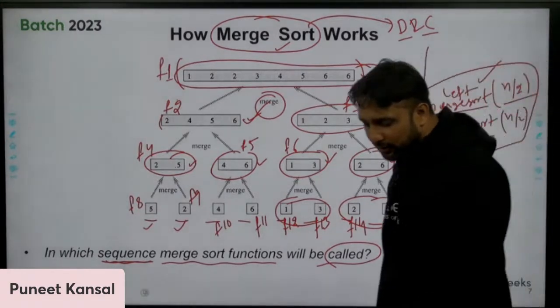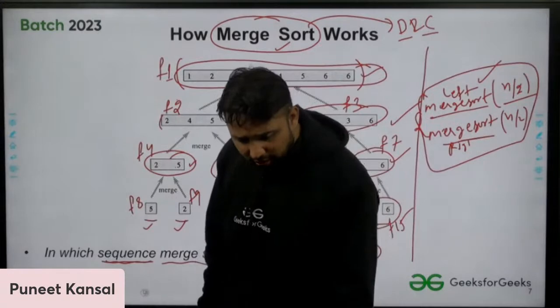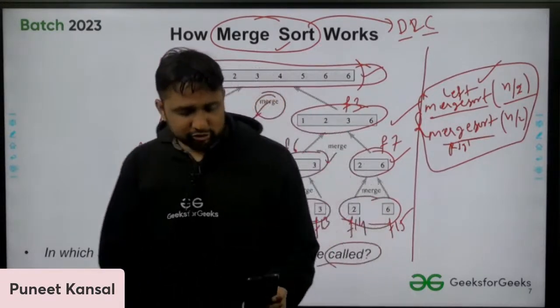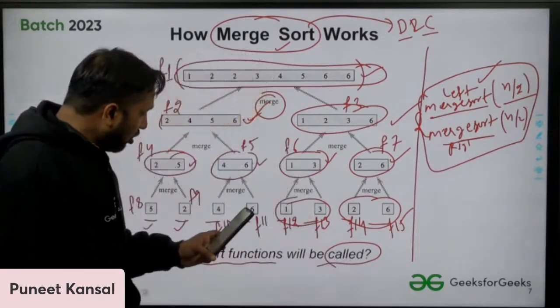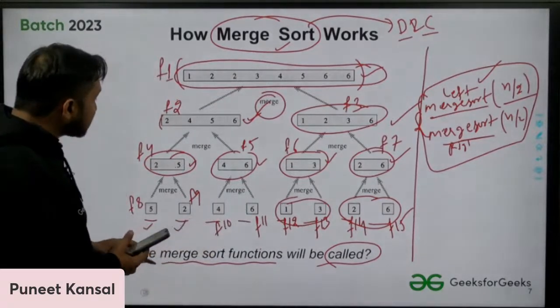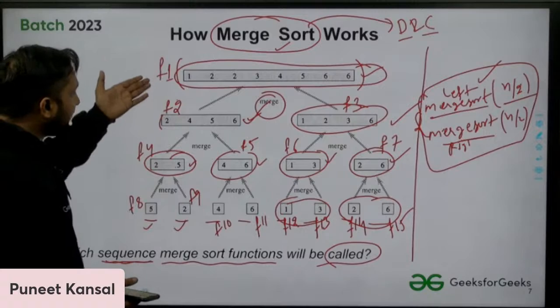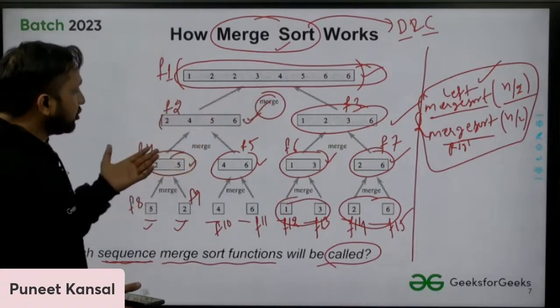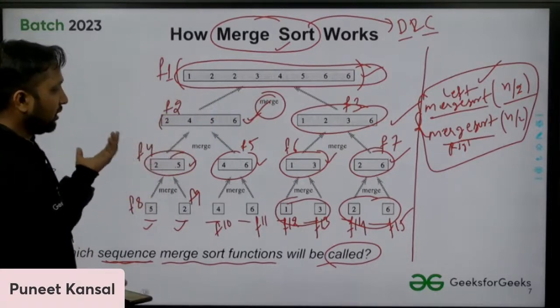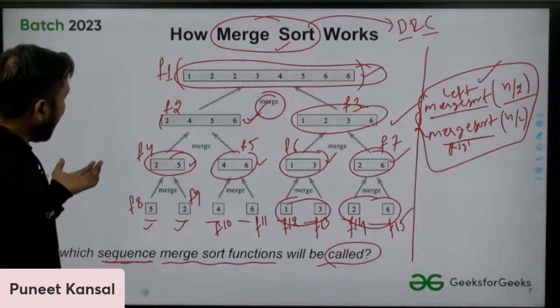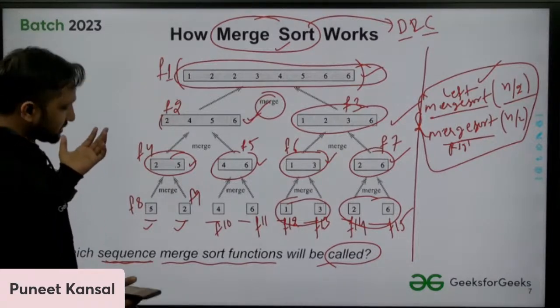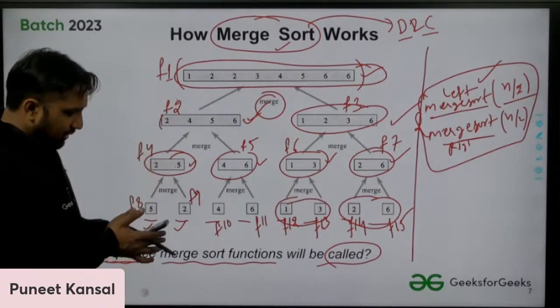Can you write it? If you don't know, it's okay, you can write no, and I will tell you and we can proceed. And if you know, you can write. So in which sequence will this function be called? I have given the names to them: f1, f2, f3, f4, f5. You can simply write 1 2 3 4 5, you do not need to write the f with that. You can simply write 1 2 like that. Okay, we get the answer.